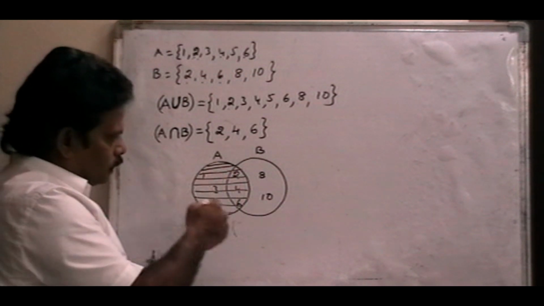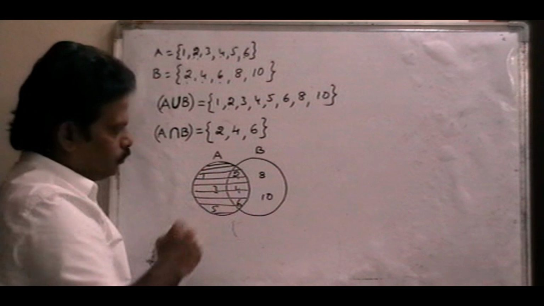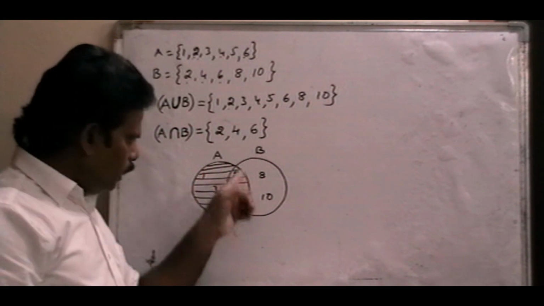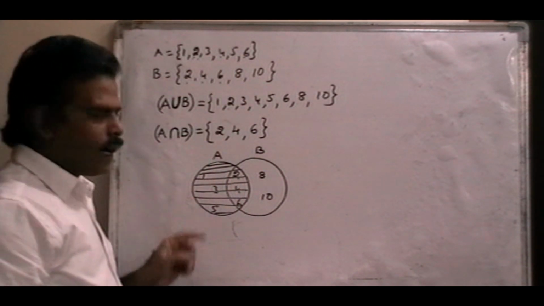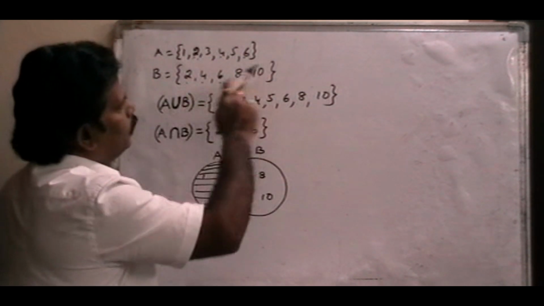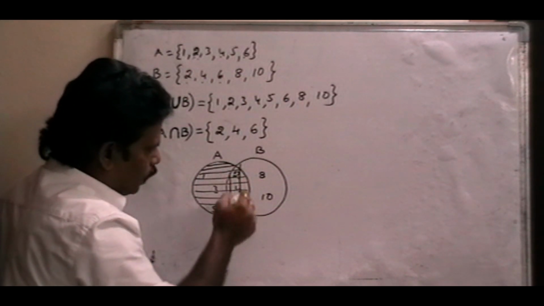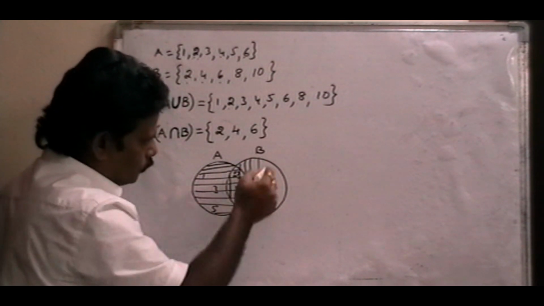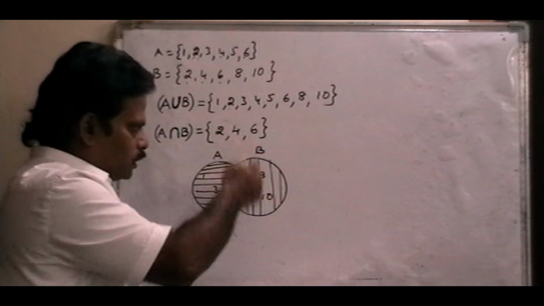So this horizontal region is called the A circle. In this A part, there are the elements 1, 2, 3, 4, 5, 6. And in the B circle, B set has 2, 4, 6, 8. Suppose this vertical lines part is called B. This vertical region is the B set.